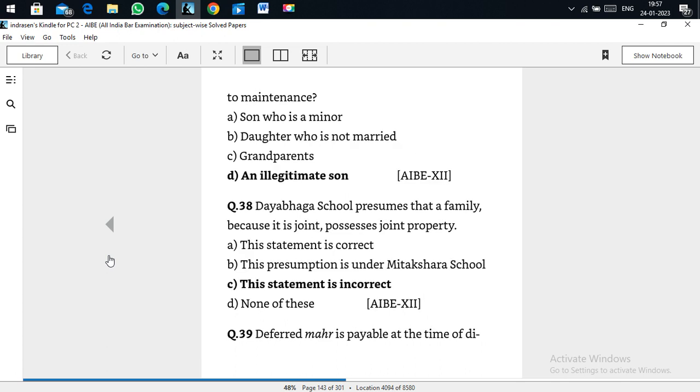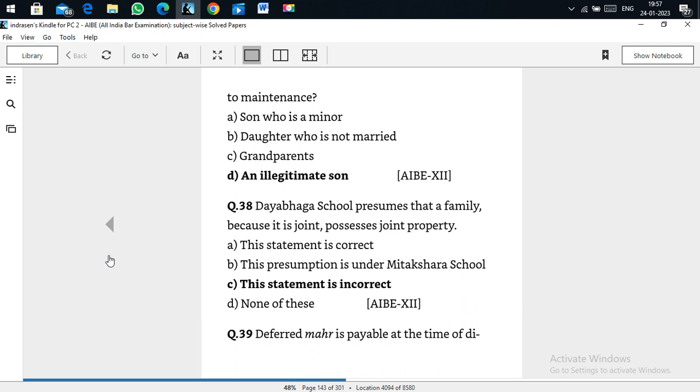An illegitimate son is not entitled to maintenance. In fact, as per Section 16 of the Hindu Marriage Act, even a child of a void marriage is considered legitimate. In case of Muslim law, an illegitimate person cannot claim any maintenance.